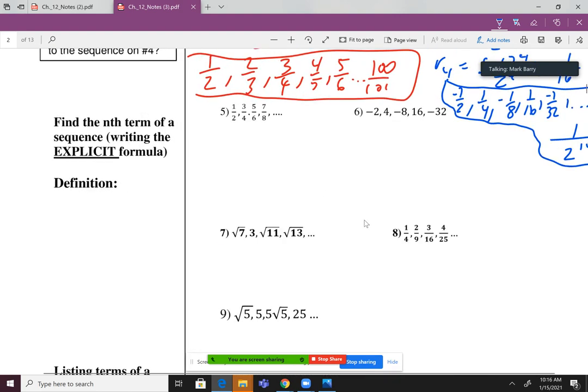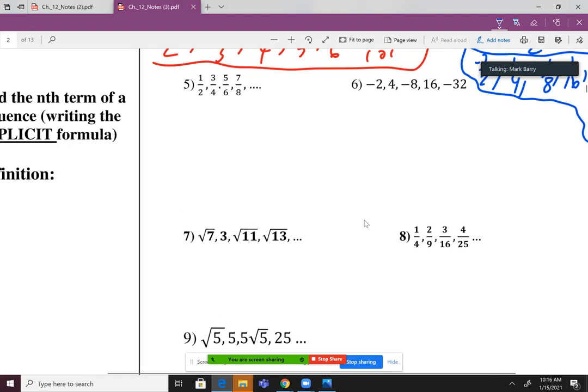All right, so number 5 here. We're trying to write a formula for these fractions. Now, whenever the formula is all fractions, I would always just draw a big fraction, and I would try to come up with a formula for the top and the bottom separately, okay? So just separate them in your mind. I'm actually going to start with the denominator on this one because I think that's a little bit easier. So let's take a look at the denominator only. How are we going to write a formula for that denominator? Well, what are the numbers in the denominator? 2, 4, 6, 8, okay?